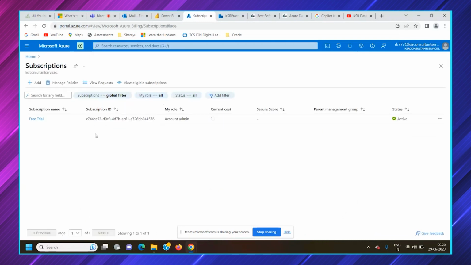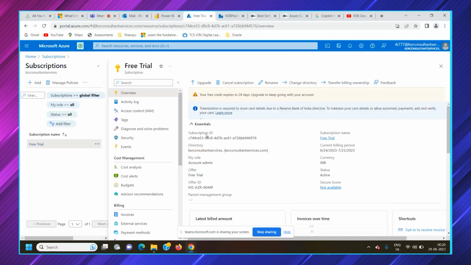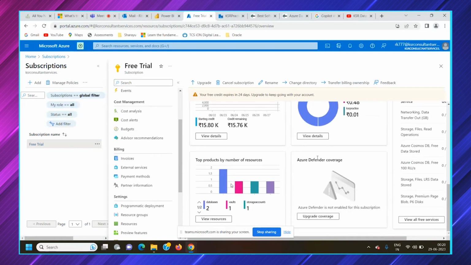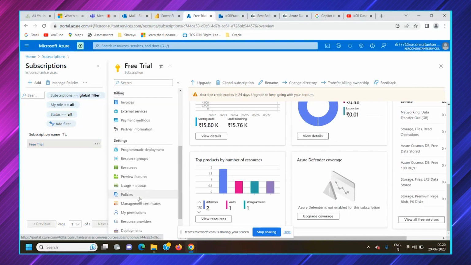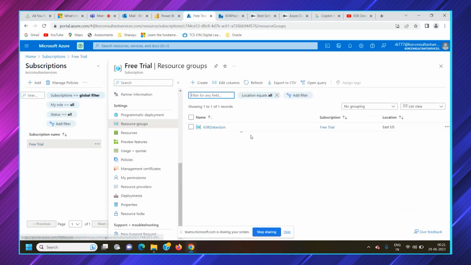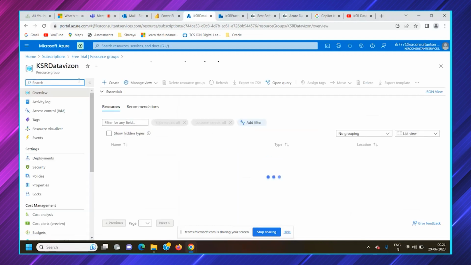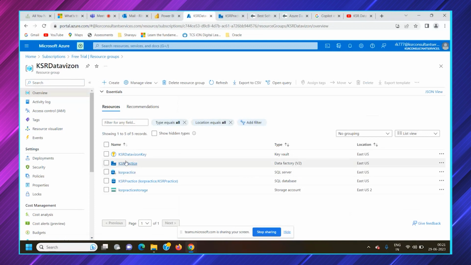After subscription, the resource group. As we are using the free trial, you only get that subscription available here. If you go to the free trial, you might find all the other resources we have. If you go to resource group, in that subscription there is a resource group called KSR Datavizon. Under this, there are these many services: a SQL server, and in the SQL server we have a SQL database. We have created a storage account, a data factory, and we have also created a key vault.